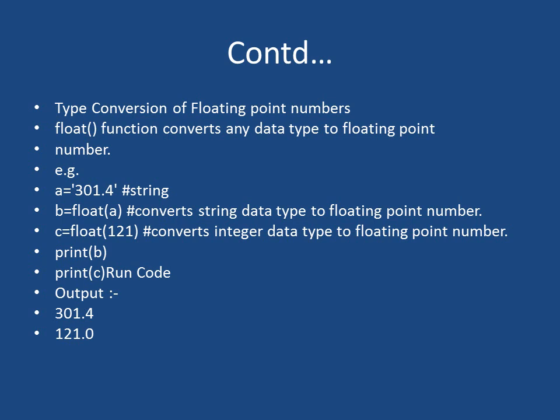c is equal to float(121). Now 121 is in the form of integer, and we want it in the form of float. Then nothing is after the decimal, so by default we will get 121.0, and it will be a floating point number.